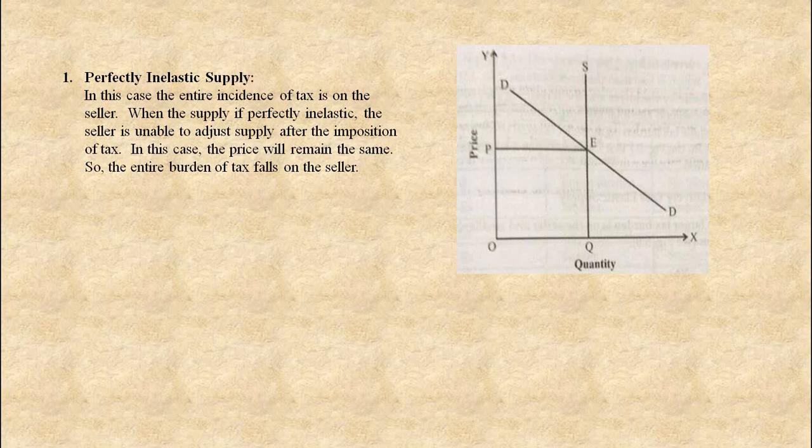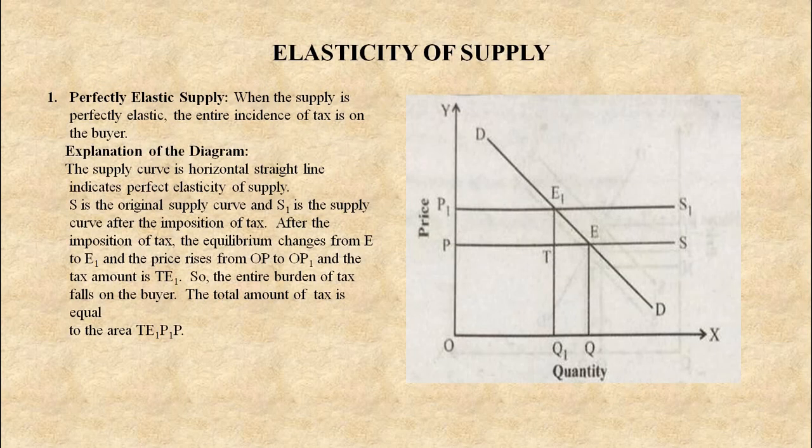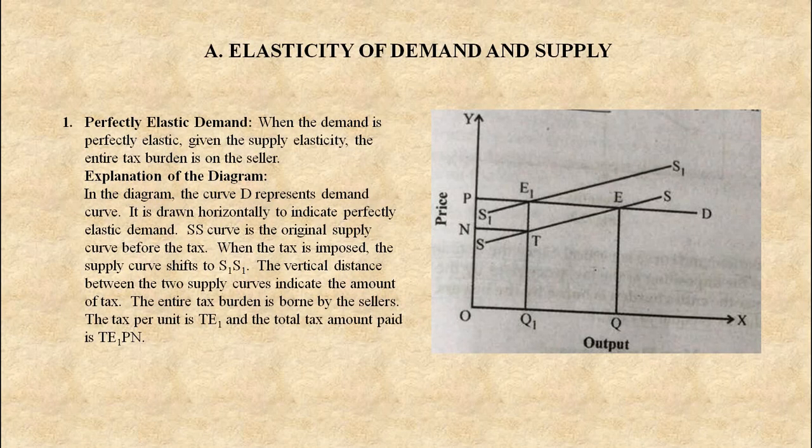Here you have to give all 4 diagrams, and you have to complete your answer. The question can be: explain the factors influencing incidence of taxation in case of elasticity of demand and supply. So give 4 points: perfectly elastic demand, perfectly inelastic demand, perfectly elastic supply, and perfectly inelastic supply. So you have to cover all these points in your answer.